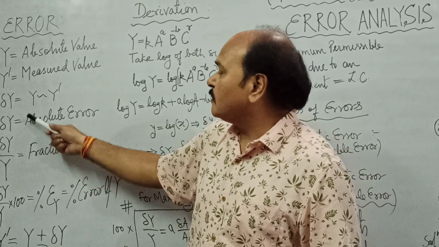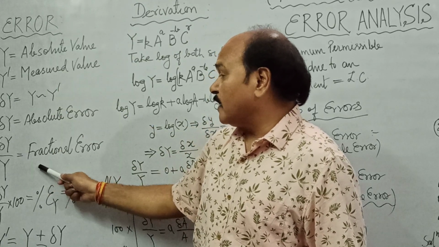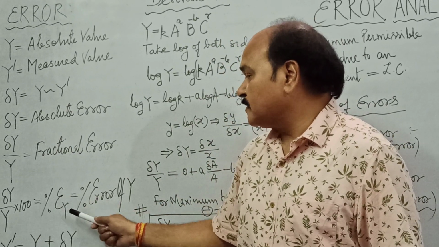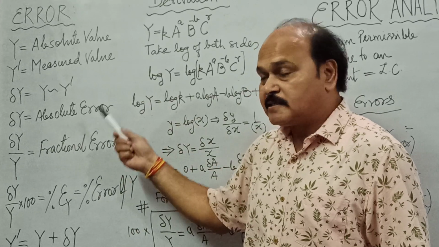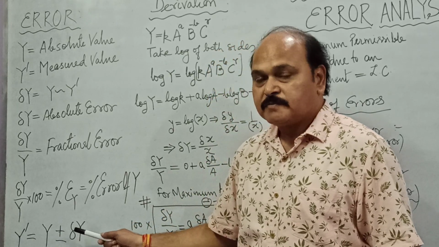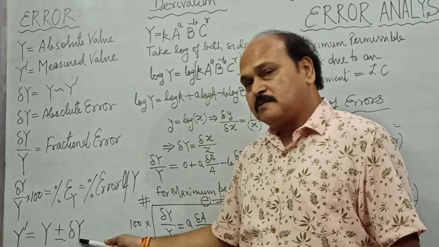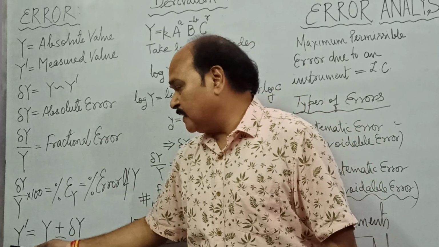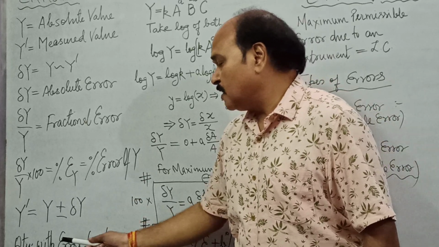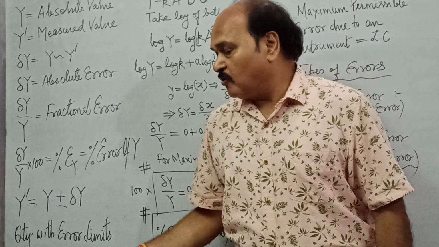And if we divide this absolute error by the absolute value of the quantity, we get fractional error. And if we multiply this fractional error by 100, what do we get? Percentage error. So all these notations are standard. The measured value Y dash is also written as Y plus minus delta Y. If we write a measurable physical quantity with absolute value and absolute errors together, we write it as shown here, Y dash equals Y plus minus delta Y. This notation is called quantity with error limits. These standard notations are going to be used throughout.